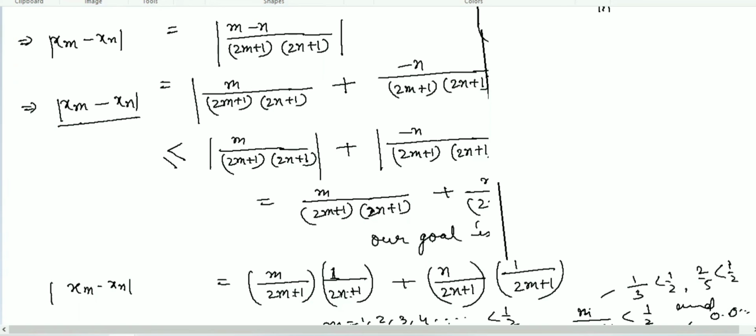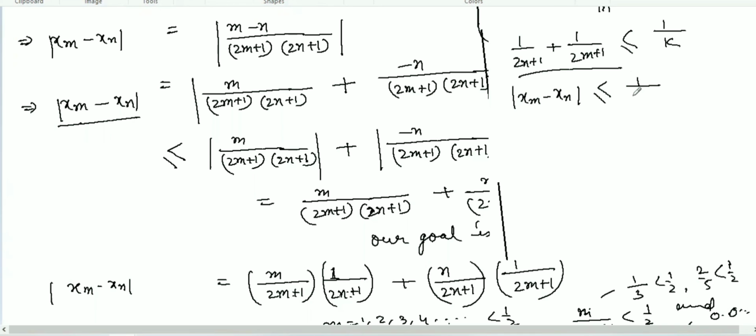Write 1 over 2n plus 1 plus 1 over 2m plus 1; our goal is to prove it is less than 1 over k. So xm minus xn will be less than or equal to 1 over 2n plus 1 plus 1 over 2m plus 1, which is less than or equal to 1 over k.